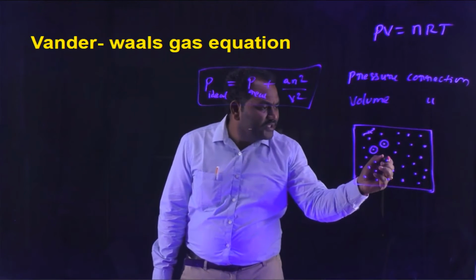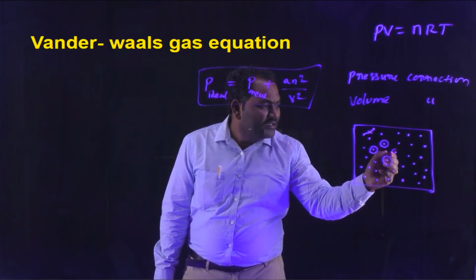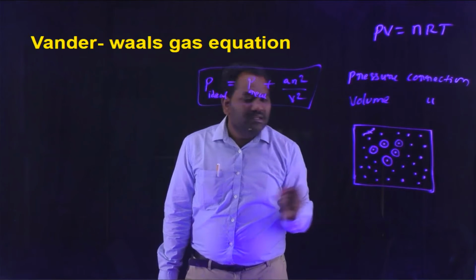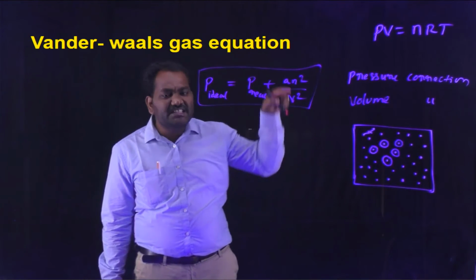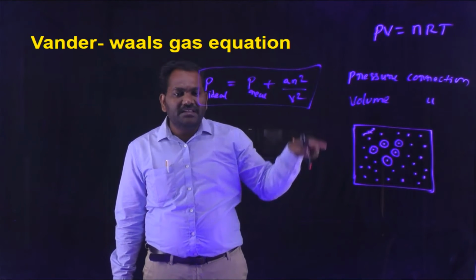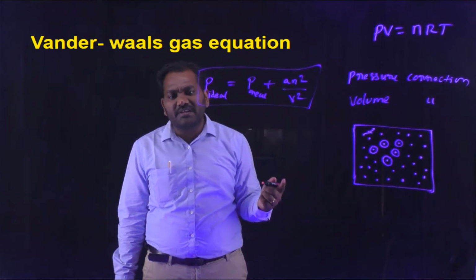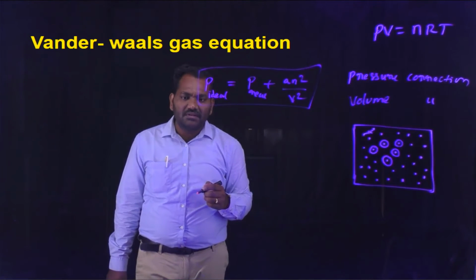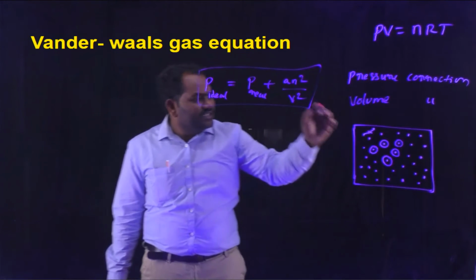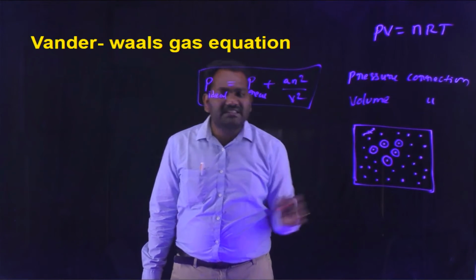Similarly, every molecule has some immobilized space around it. That space is restricted space. In that space, no other molecule can enter due to the repulsion forces. Actually, we considered the entire container volume as the gas volume.